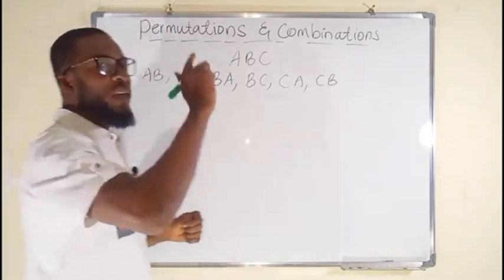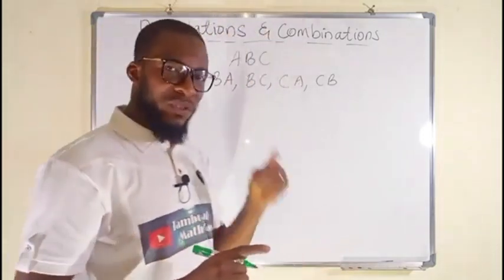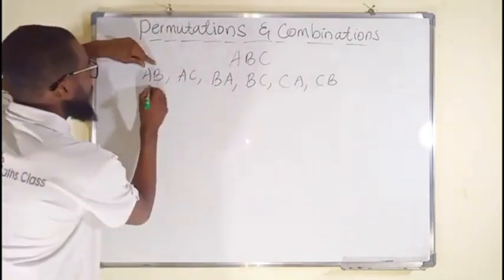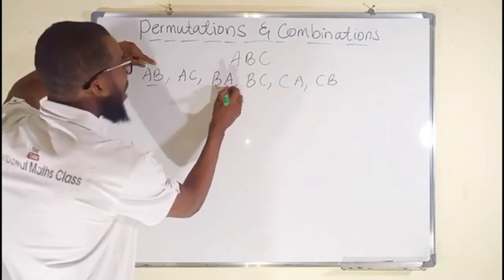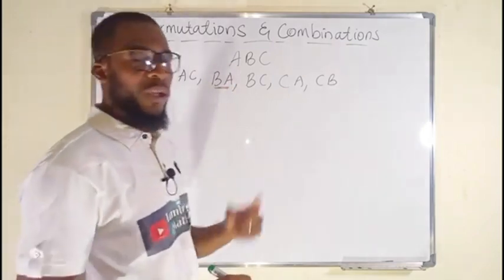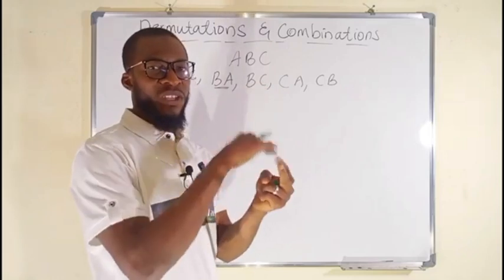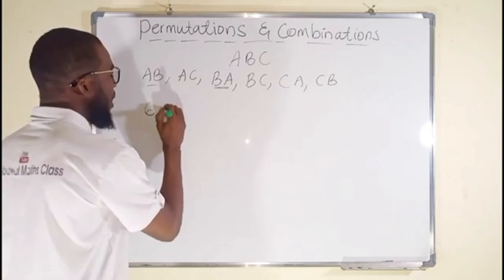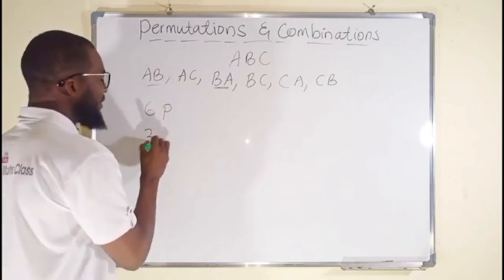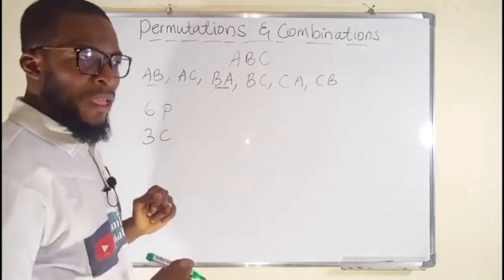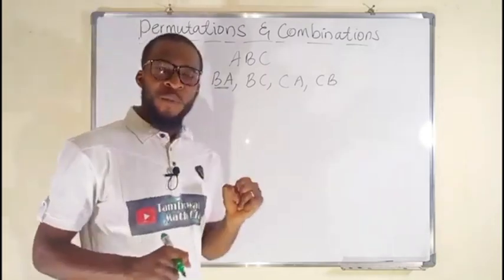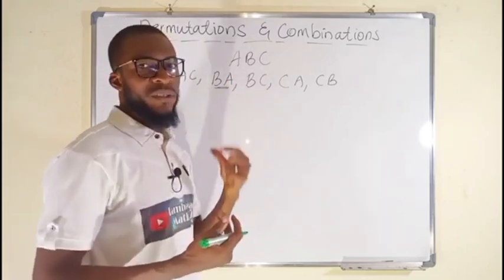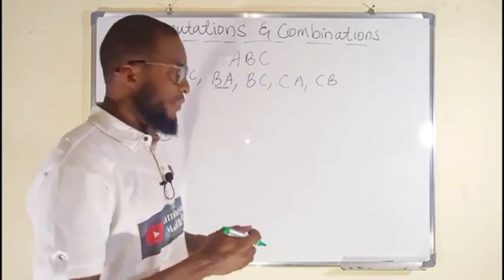But we have only 3 combinations here, because remember, order doesn't matter in combination. So AB and BA are all the same thing in combination. There are 2 letters interchanged in different places. So we have 6 permutations, but 3 combinations. This brings us to an important formula that would always guide us in deciding the number of permutations and combination in a group of items.